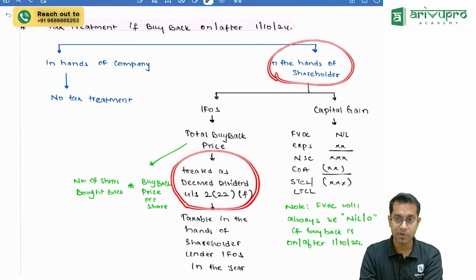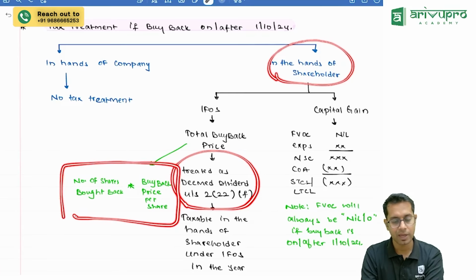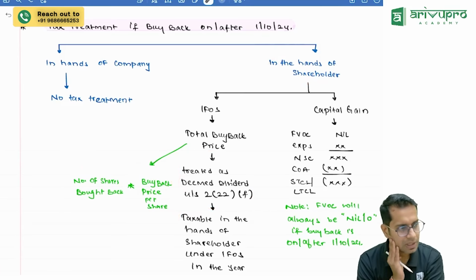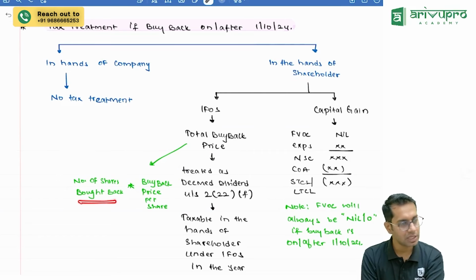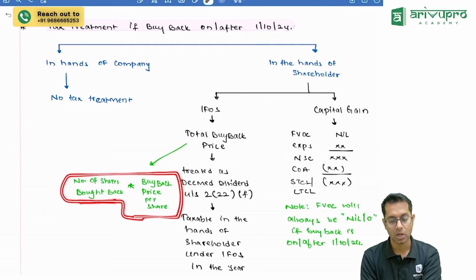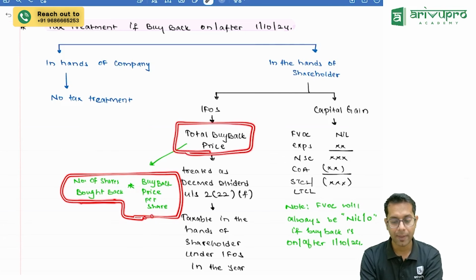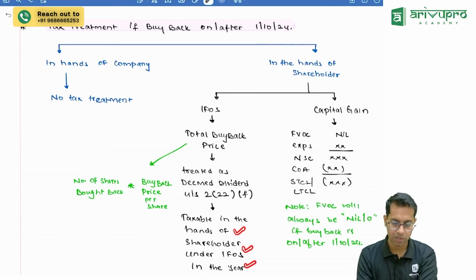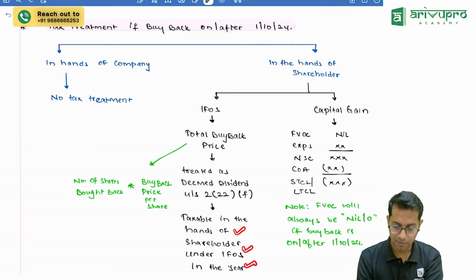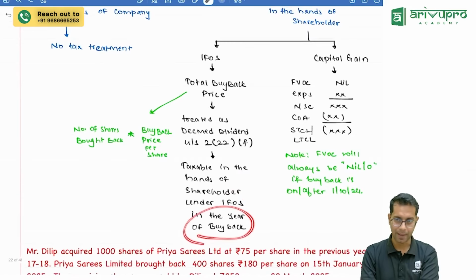What will be called deemed dividend? Whatever amount is received by him. When the company buys back, the company is going to pay some money. What is that money which is received? Number of shares bought back by the company into buyback price per share. So whatever amount is received by you, that entire amount, the total buyback price, will be treated as deemed dividend under section 2(22)(f), and it will be taxable in the hands of the shareholder under income from other sources in the year when the buyback is happening.